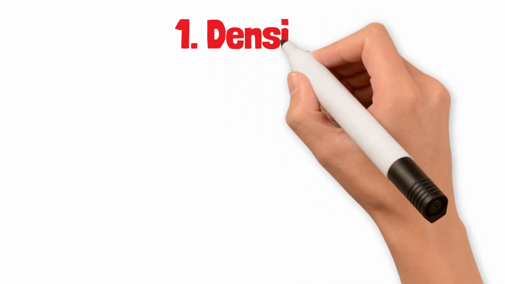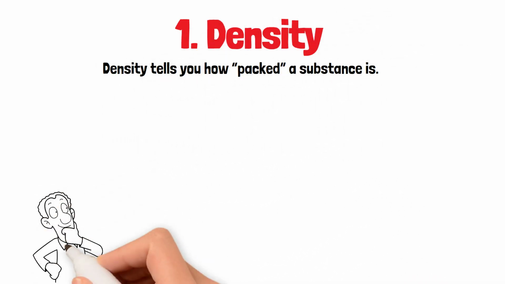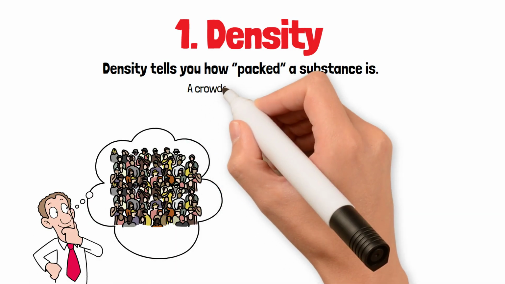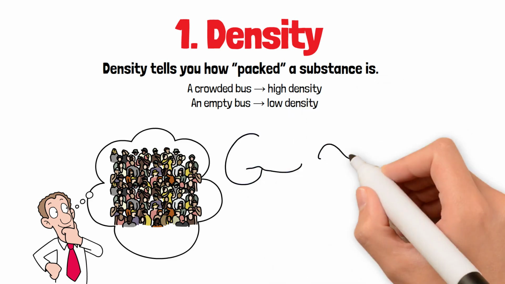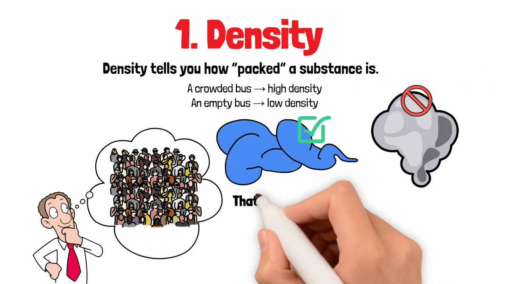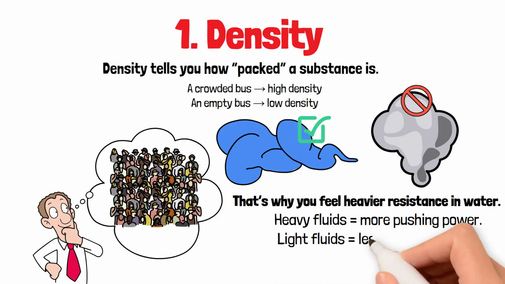1. Density. Density tells you how packed a substance is. Think of density like crowding. A crowded bus, high density. An empty bus, low density. Water is crowded, air is not. That's why you feel heavier resistance in water. Heavy fluids, more pushing power. Light fluids, less pushing power.